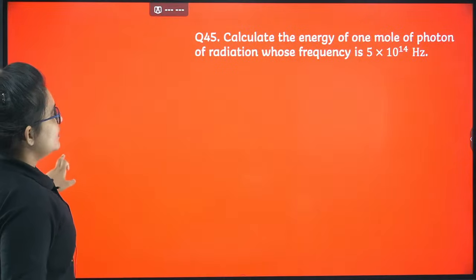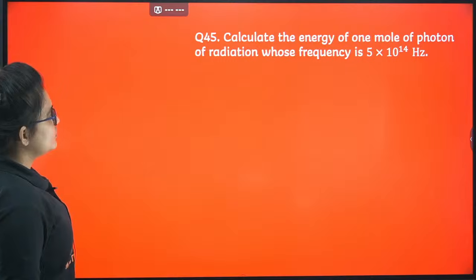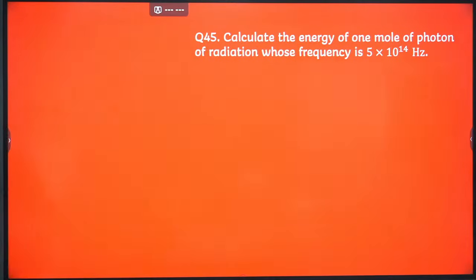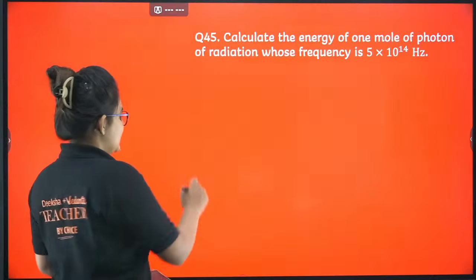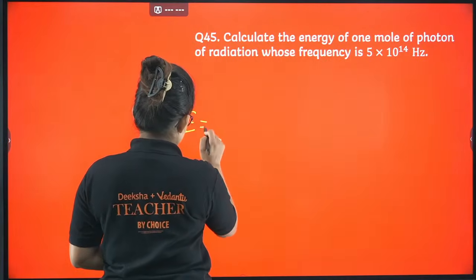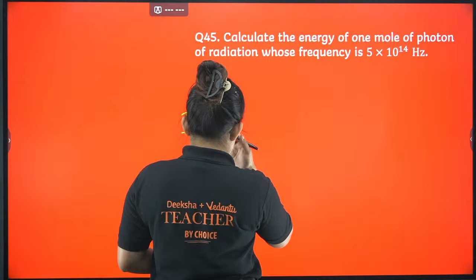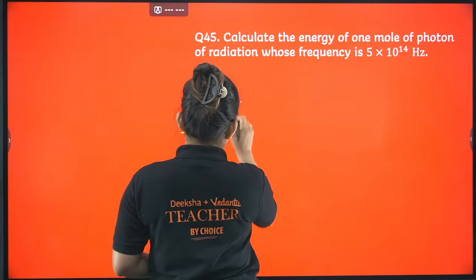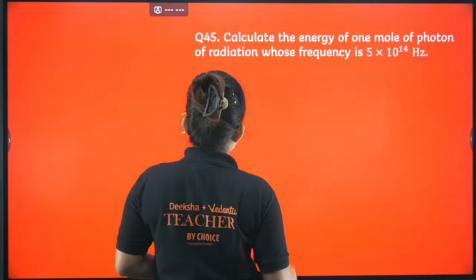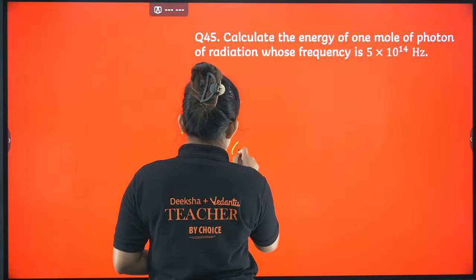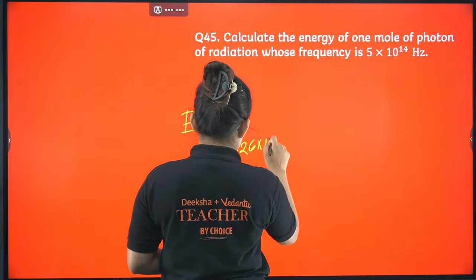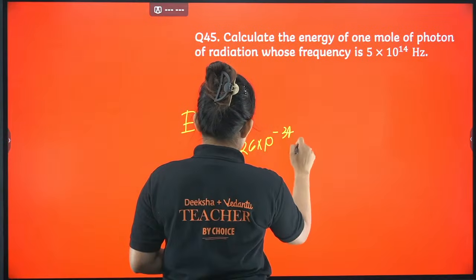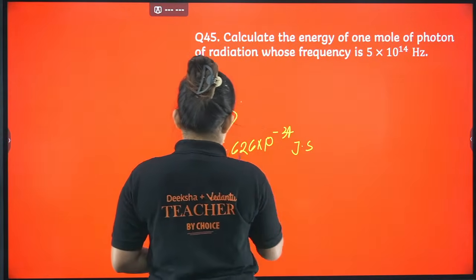Let's proceed. Okay, calculate the energy of 1 mole of photon. So how should I calculate? Energy I need, so let's put the formula of energy. E equals to h nu. H value is 6.626 into 10 power minus 34 joule second.